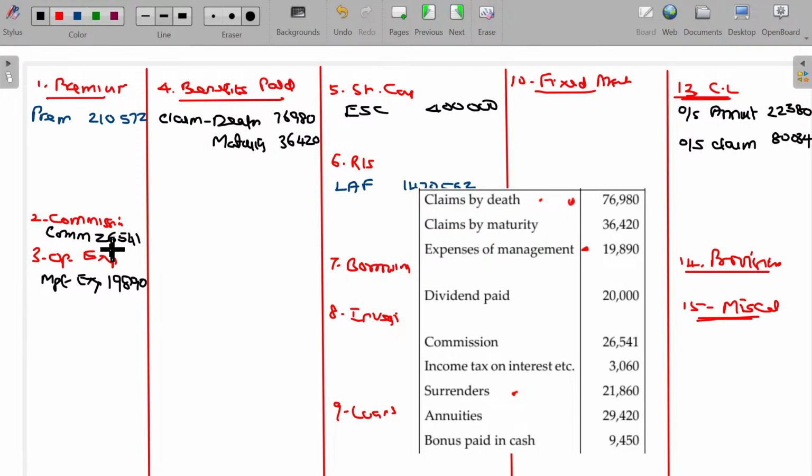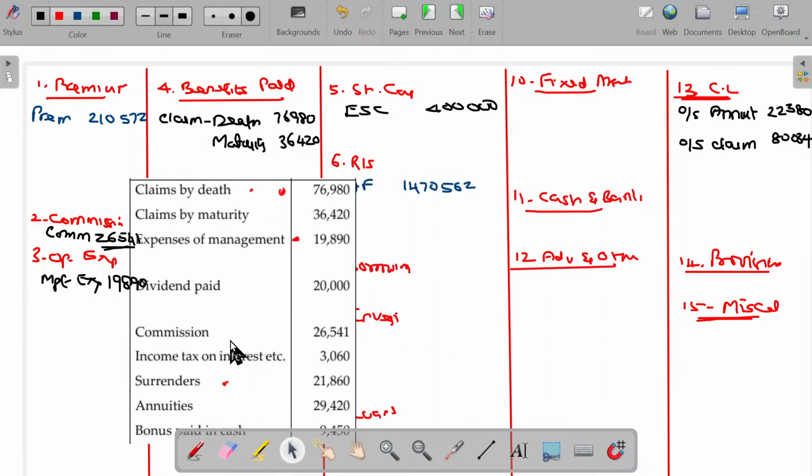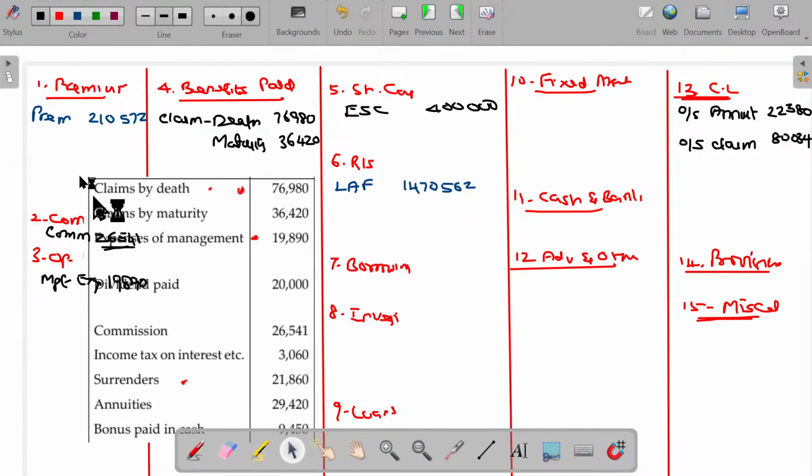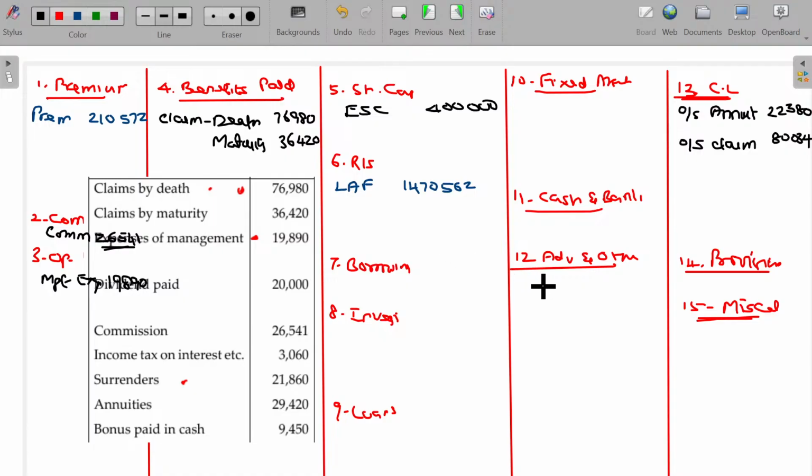26,541. Income tax and interest, etc. What does it mean? Advance tax or TDS. TDS is your asset. We'll go to the current assets. Is that okay? Income tax on interest, advances. IT on interest. TDS, value being 3060.